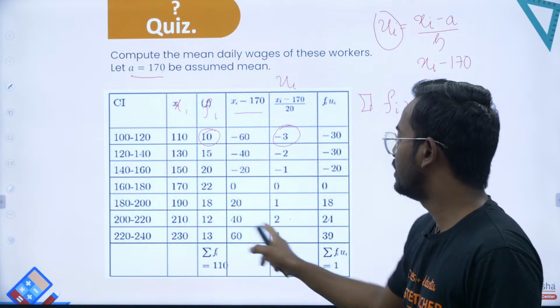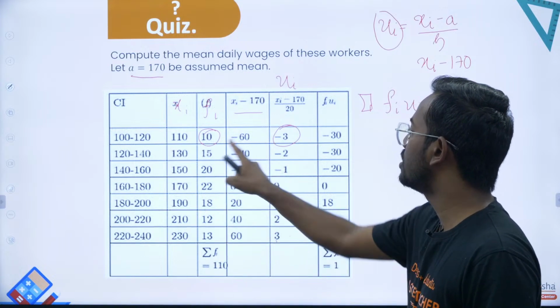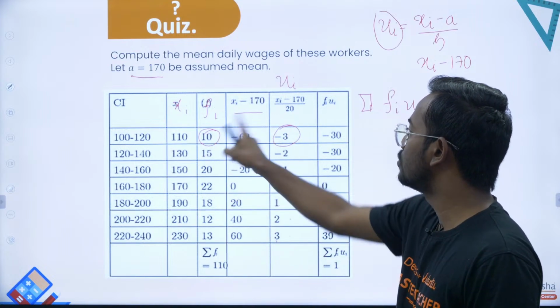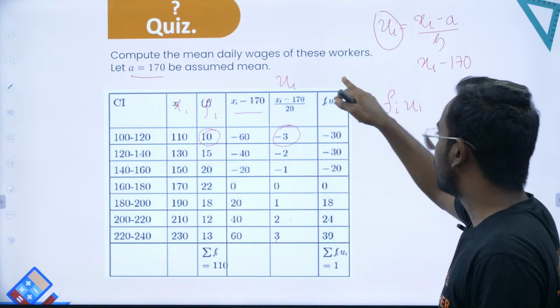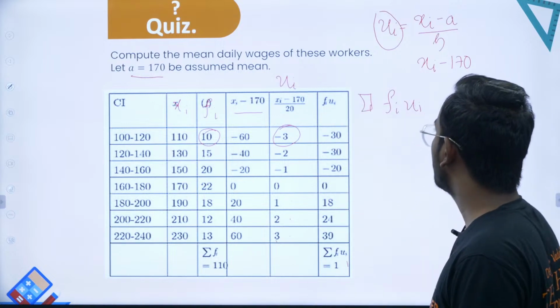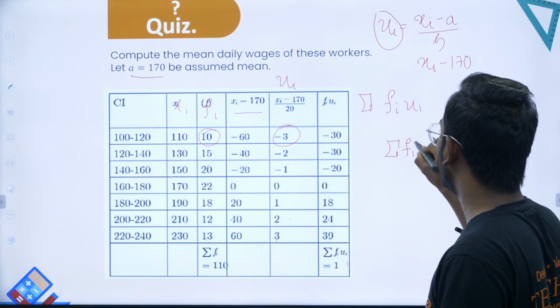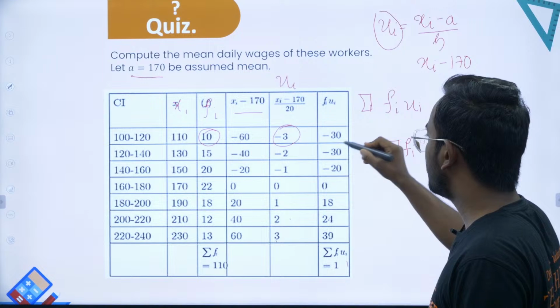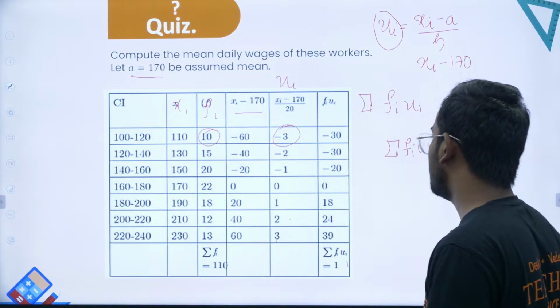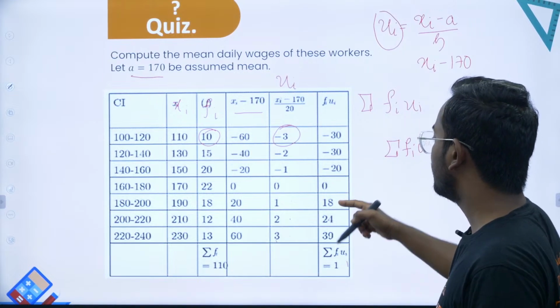Hope this is clear: 13 threes are 39, 12 twos are 24, 18 ones are 18, 20 into minus 1, 15 into minus 2, 10 into minus 3. This will give you fi ui. Then sum it all. Adding the negatives, minus 30, minus 30, minus 20, and minus 60, minus 80, you get minus 80.